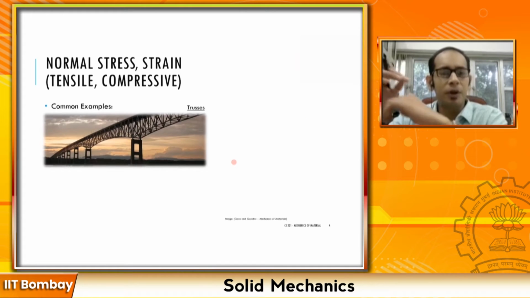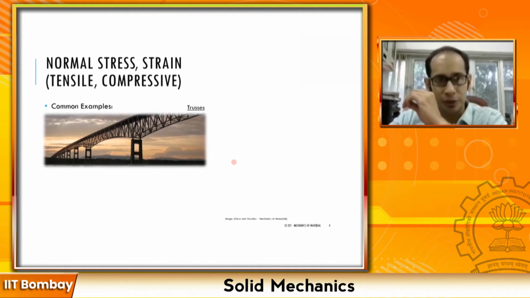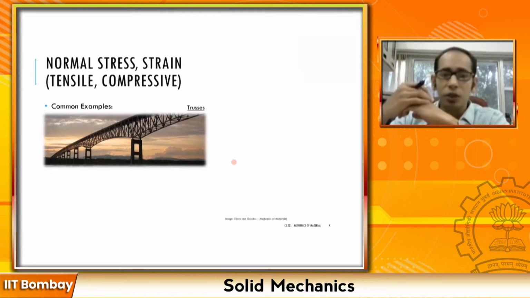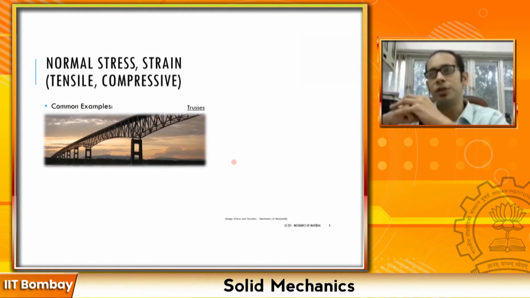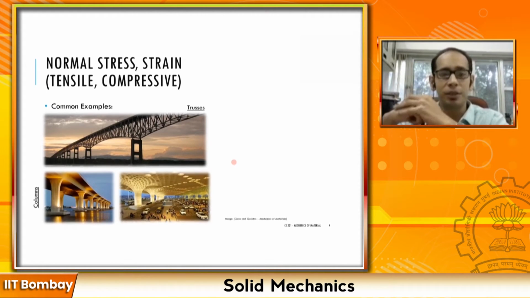One classic example of this are trusses, right? If you remember when you solved truss problems, you take every individual member, solve the equilibrium equations, and eventually what you get are the normal forces acting in these individual members. You haven't studied stresses yet. What may be some of the other kinds of structures which are subjected to primarily normal forces? For example, the building where you are, where you're probably watching this video right now, the columns of the building are classic examples which are subjected to normal stresses, right?